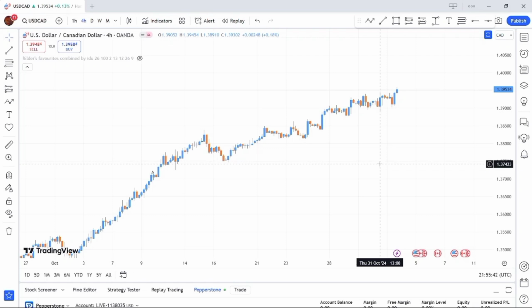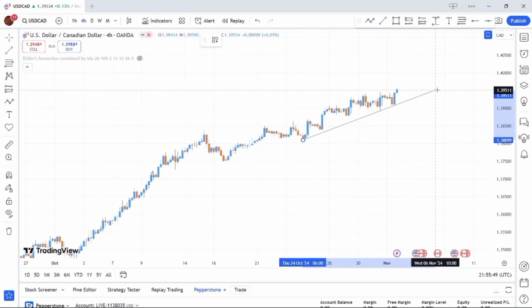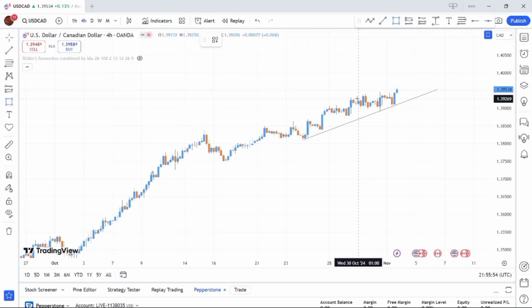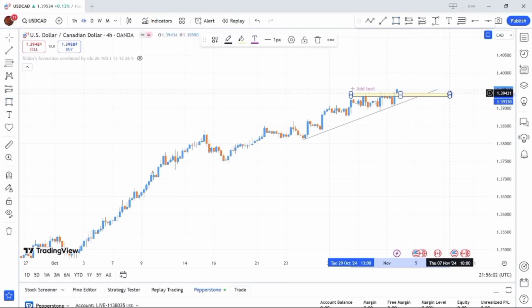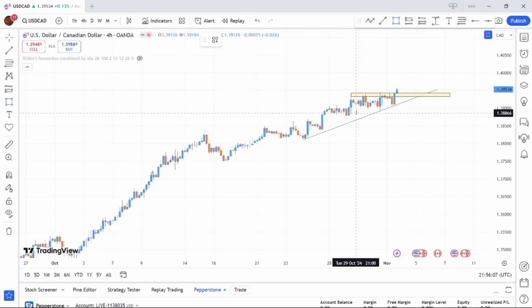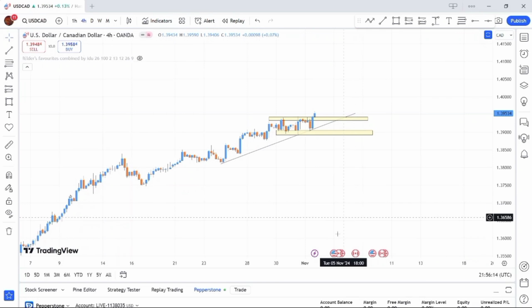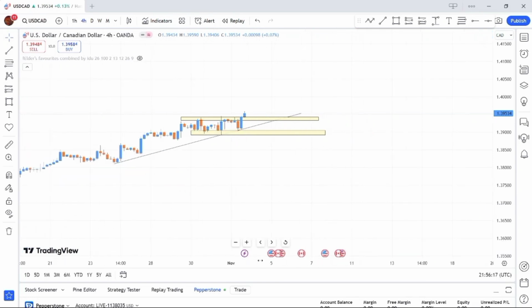Spotting our key zones, we can have a beautiful trend line over here. So we have this beautiful trend line over here, right? And we can also have a key zone over here, a zone of interest. We have another zone of interest over here. Then we can get another zone of interest over here. So we realize that this is a very simple one on USD CAD.